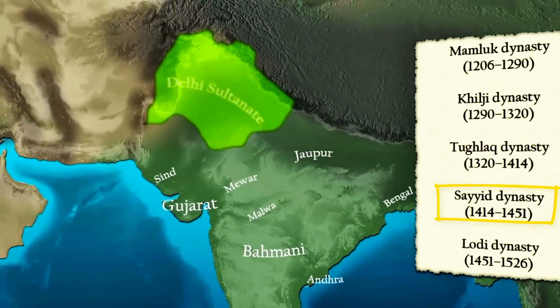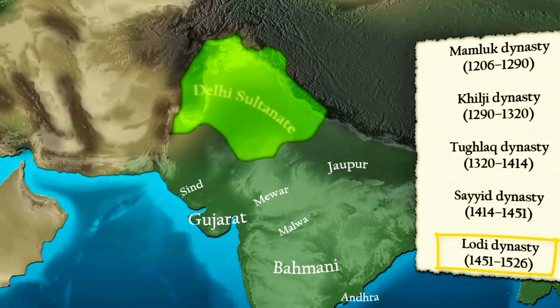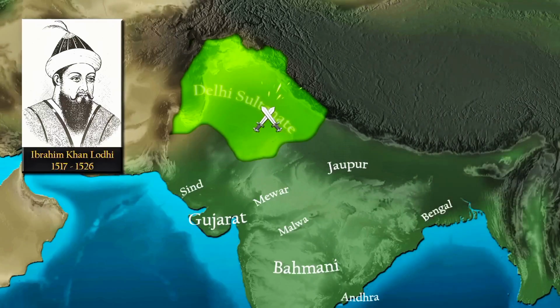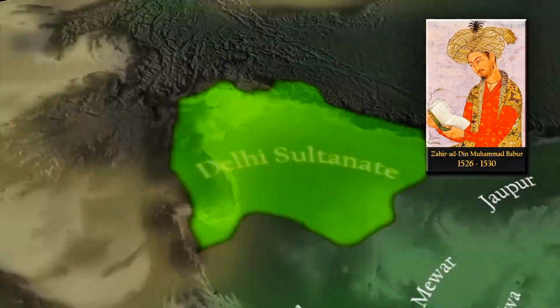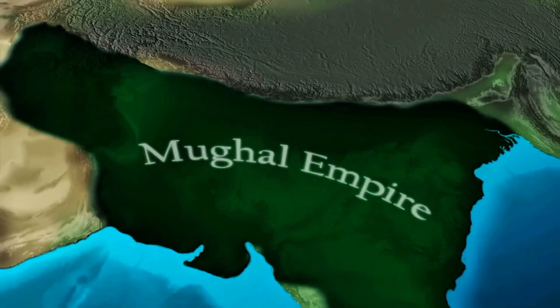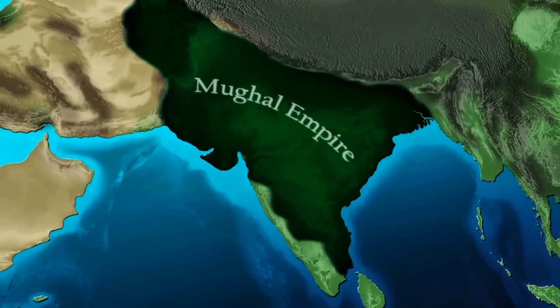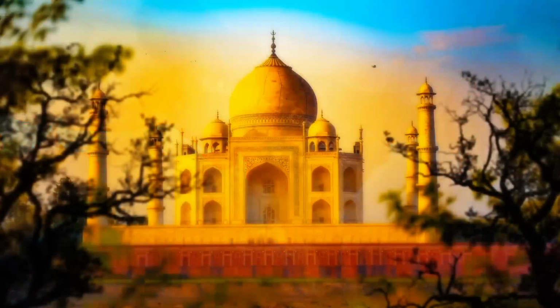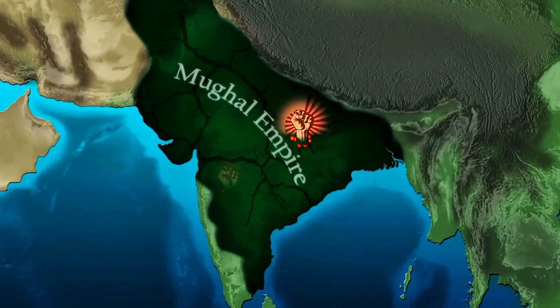Arrival of Islam and Delhi Sultanate. After the 7th century, Muslim invasions into India began. Regions such as Sindh, Multan, and Somnath were attacked. The Rajputs resisted strongly, but after their defeat by Muhammad Ghori in 1192, the Delhi Sultanate was established. Major dynasties of the Delhi Sultanate included the Slave Dynasty, Khilji Dynasty, Tughlaq Dynasty, Sayyid Dynasty, and Lodi Dynasty.